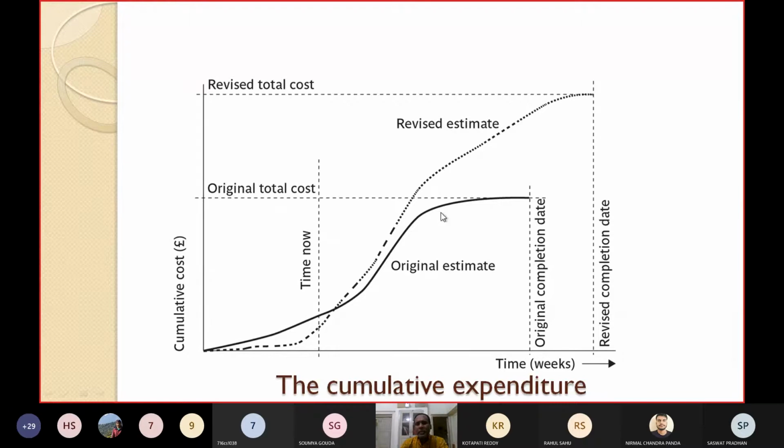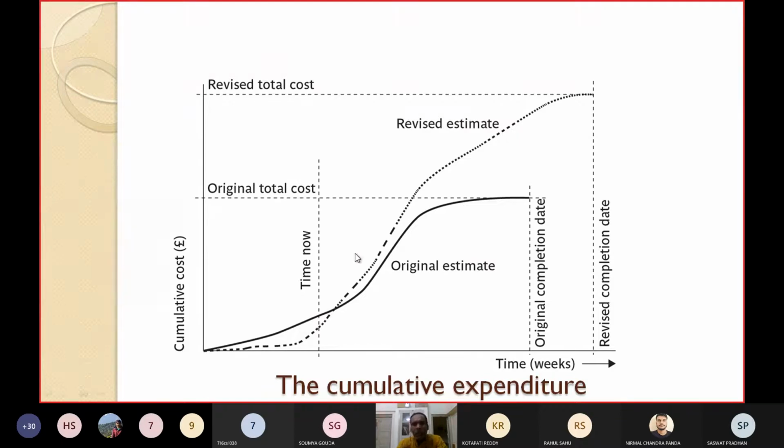Similarly, on the time x-axis, this portion is the original completion date, and if you draw a perpendicular here, this is the revised completion date. If you are measuring the progress till now, say at the 5th week, you can compare the cost and the time. Initially the cost was high, but during the initial time the cost is becoming less. Whenever you want, you can make a comparison. You can automate this, and as I have already told you, if you are using these computer tools, once the actual cost is recorded, the revision of the cost schedule is provided automatically.